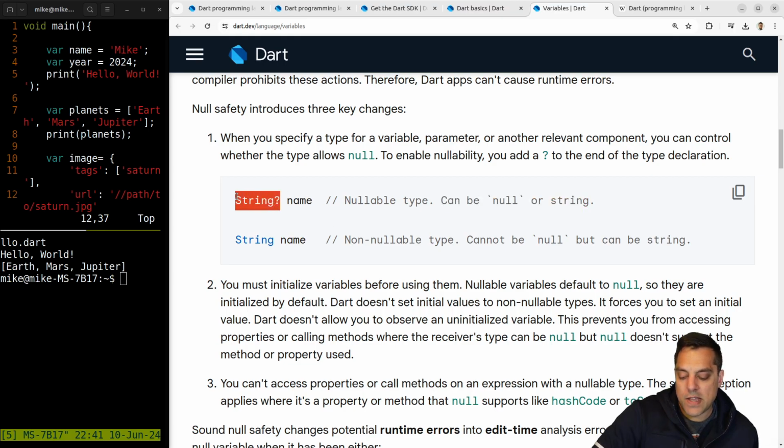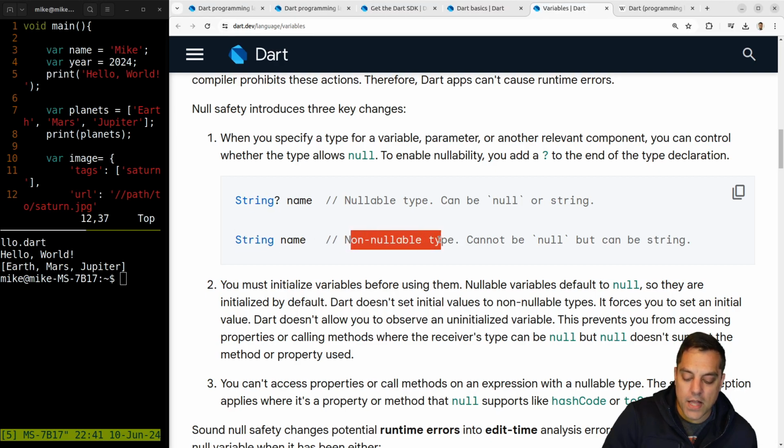And a reason you might use this, for instance, in another language that was allocating memory, it should be possible that you get a null value back, and then you can check that, right? If you have a pointer and it returns null, then you know that that's sort of like an error code or it didn't return properly. So you can kind of handle that case. So there's reasons to allow your variables to become null. So the plain string, on the other hand, that's a non-nullable type.